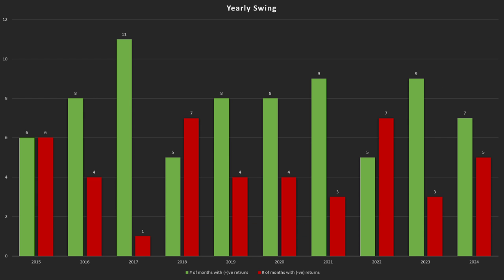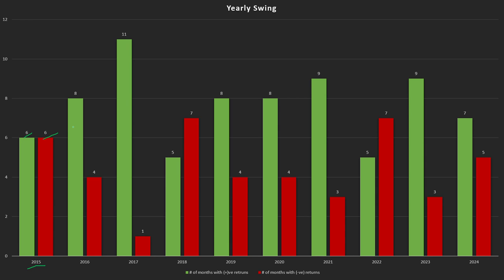Let's move on to the next graph, which is the yearly swing graph. So in this graph, the green bar presents the number of months with positive returns, and the red bar presents the number of months with negative returns. So as we can see in 2015, 6 months gave positive returns and 6 negative returns.